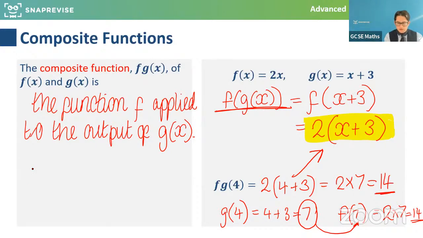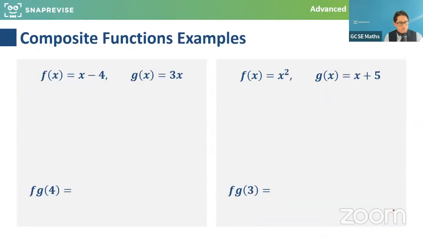Excellent. So let's look at a few more that might be a little bit more involved. Here we go. So this one here, the function f of x is x minus 4, so it takes away 4. And the g function trebles it, it times it by 3. So if I want to find f of g of x, again, what function are we going to apply first? What does x go into first? What function does x get subbed into? And then we use that result. So remember, we work from the inside out.